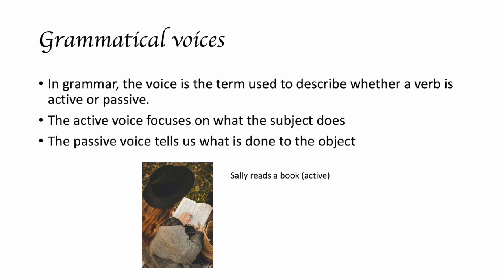In this first example, we see that the subject is at the beginning of the sentence. Sally reads a book. This is a sentence written in an active voice. In this second example, a book is being read by Sally. We see that the object, which is the book, is being read by the subject, who is Sally. This is a sentence written in a passive voice.